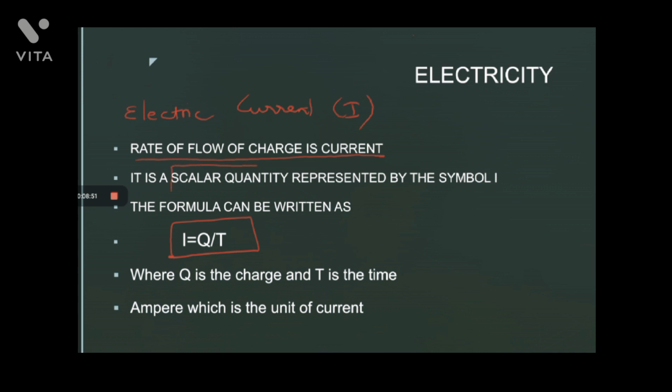Of course, electrical current is a scalar quantity.